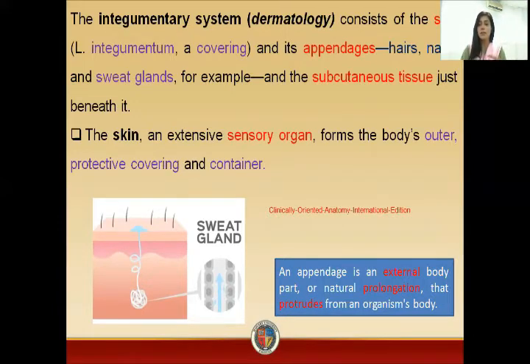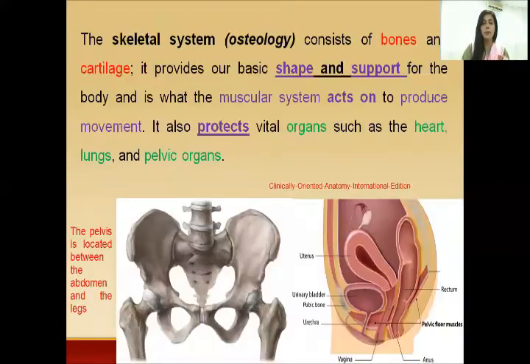In this, we will study that your skin is basically a sensory organ. That is the outer protective layer. That is basically a container which holds your whole body. Here you will see different glands, for example the sweat glands and the sebaceous glands. We will see the appendages, that are the external projections of the skin. Then the skeletal system, which we will study in osteology.